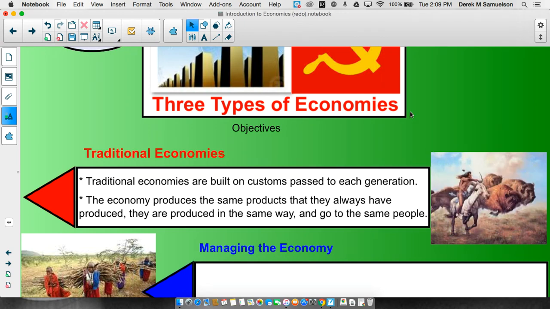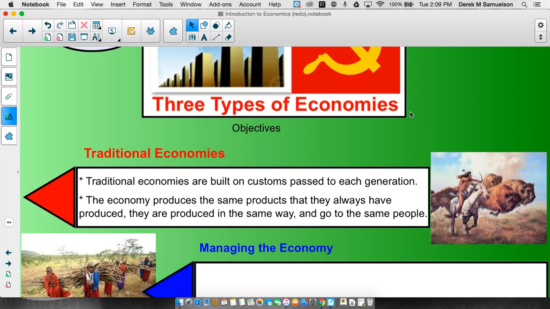Traditional economies are built upon the customs passed on from each generation. So you do what your father did because you did what his father did, because he did what his father did. Tradition, custom. The economy produces the same products that they always have produced, and they're produced in the same way, and they go to the same people. This is a traditional economy.